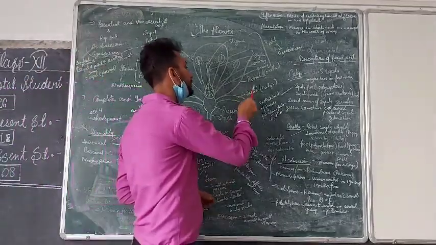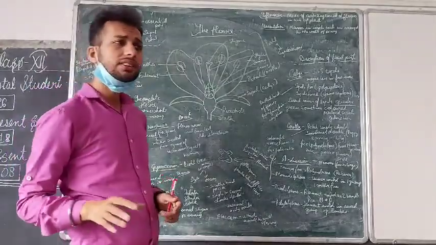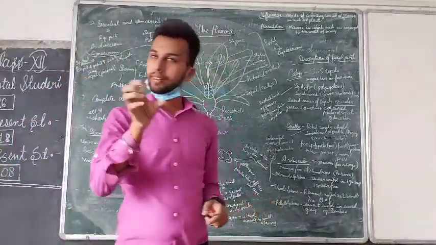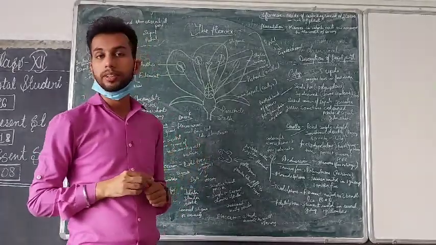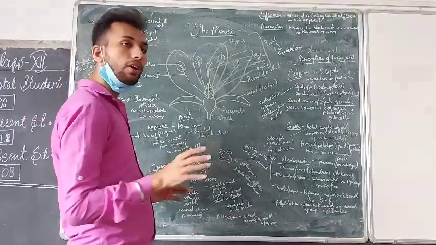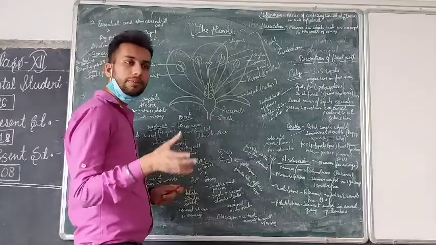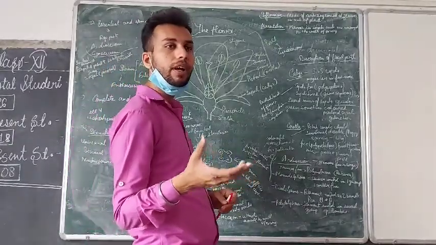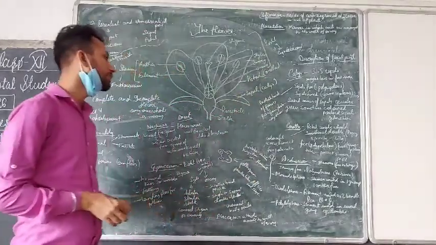These petals and sepals are considered the non-essential part of the flower because they only work to attract the insects. They only work to protect the androecium and gynoecium, the essential parts. So they are non-essential parts, but they are also essential in the sense of protection, serving as a medium for the further development of the flower into fruit. So these are the non-essential parts of the flower.